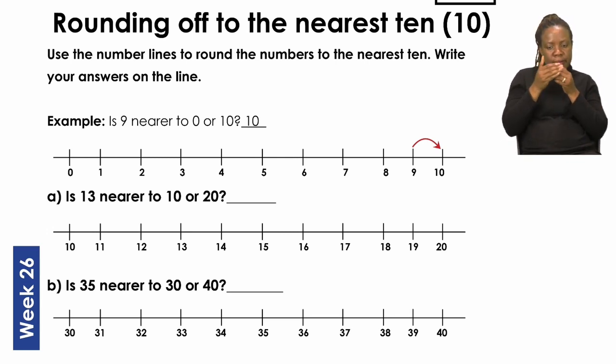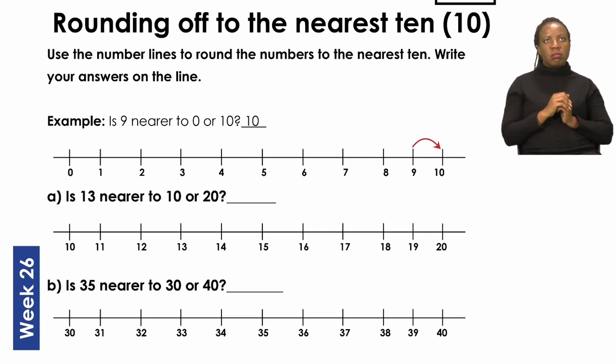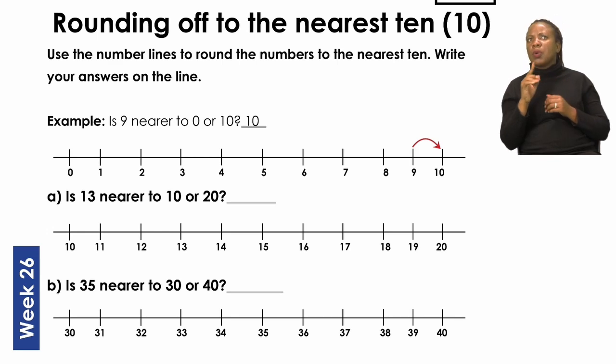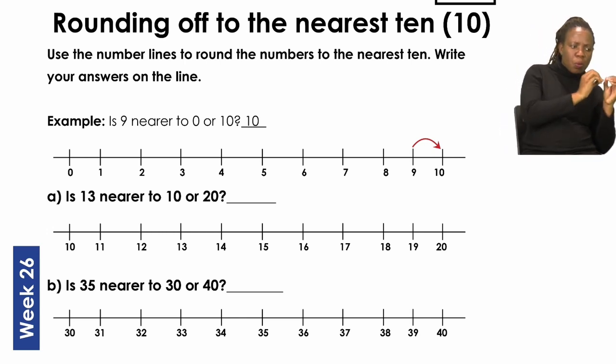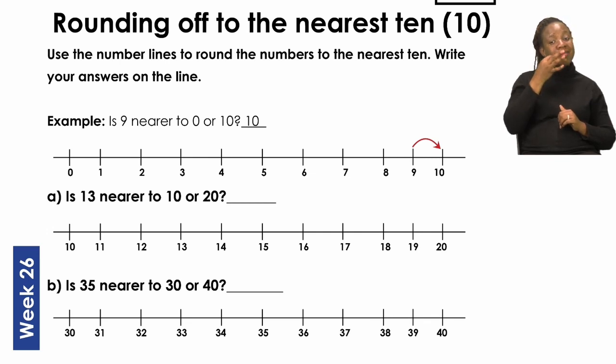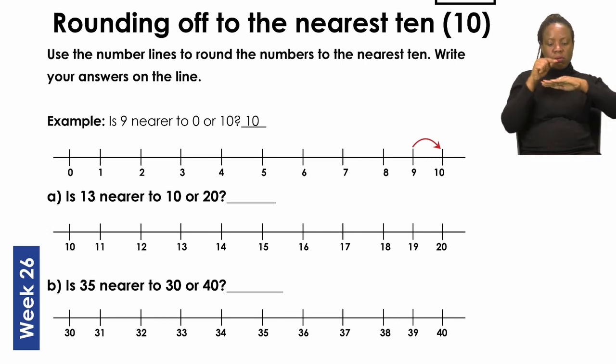Now here, you will see in the example, you have to find the number 9. And if we look at the number 9, which number is it closer to? Is it the number 0 or the number 10? And there the answer is given to you. 9 is closer to the number 10.